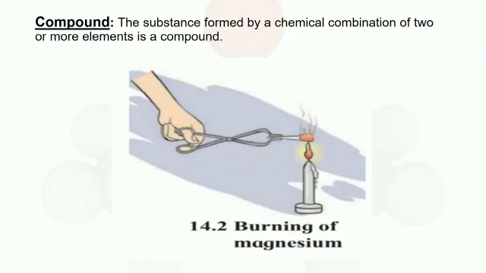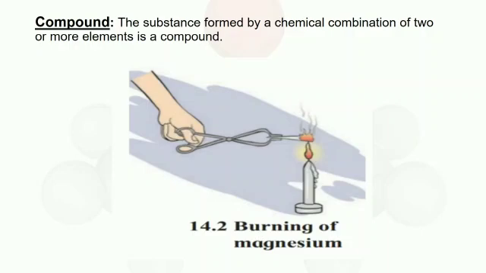Now let's know about compounds. The substance formed by a chemical combination of two or more elements is a compound. If the atoms in the molecules are of different types, then a compound is formed. For example, water. In one molecule of water, there are two hydrogen atoms and one oxygen atom.